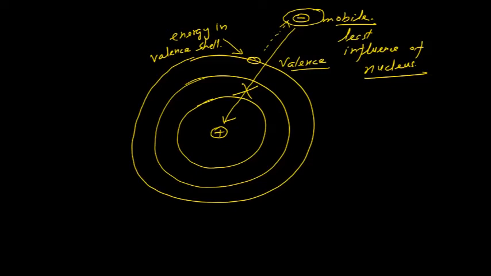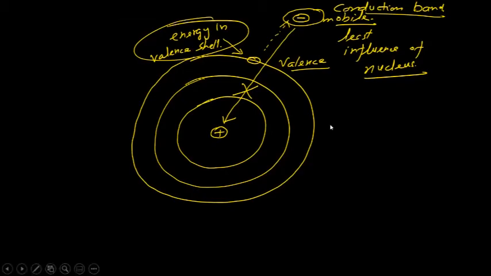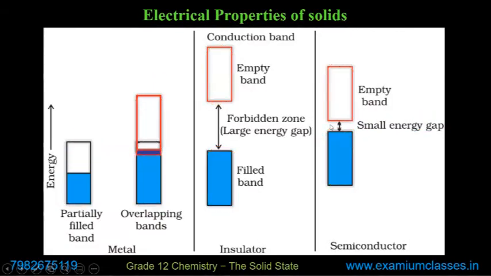The nucleus does not have such great attractive power that it can control the electron. So this is conduction. The energy here is in the conduction band, the energy here is in the valence band. Now if you have understood this, the diagram is straightforward.